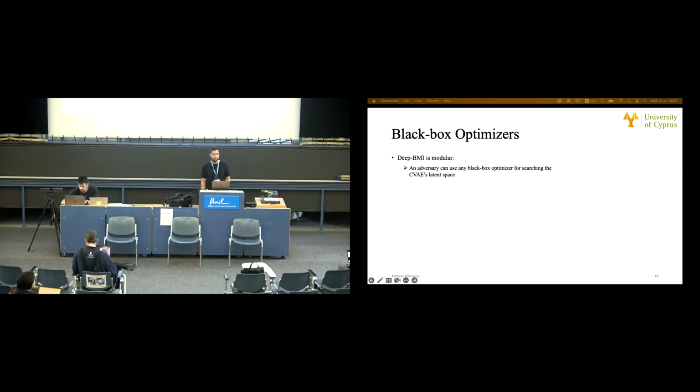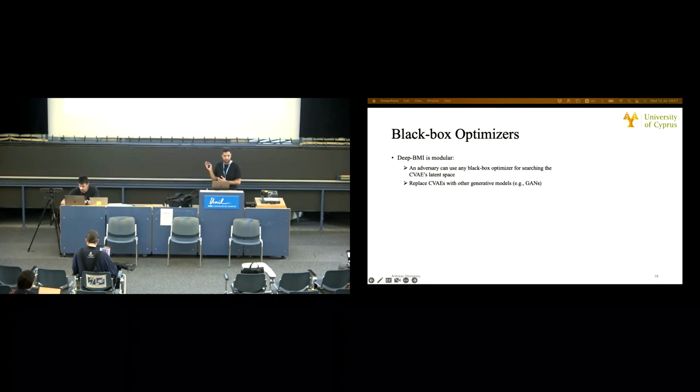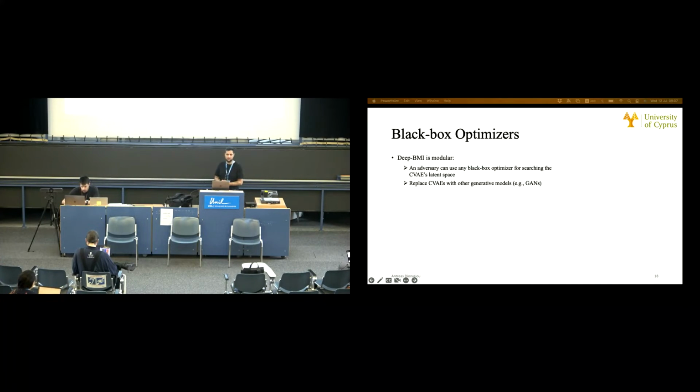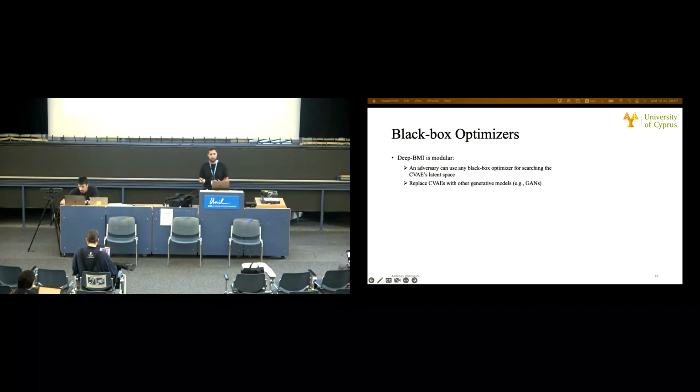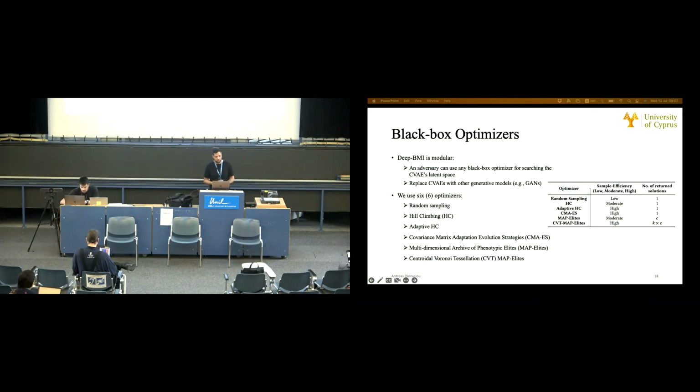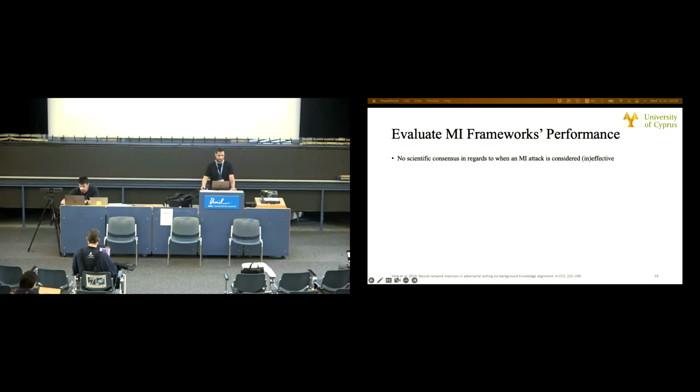Now, DPMI is modular, meaning that any adversary can plug in their own black box optimizers for searching the inversion model's latent space. And actually, one can even replace the inversion model, which in our case is a convolutional variational autoencoder, or VAE, with other generative models such as GANs. DPMI currently supports 6 black box optimizers. The first 4 optimizers are referred to as single class because they can only target one class per invocation and they can only return one solution. And the last 2 optimizers can target all classes at once. MapElites can return one solution per target class, while CVT MapElites can return k solutions per target class.